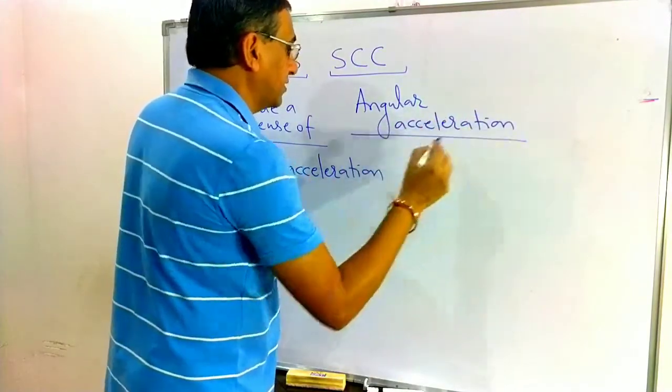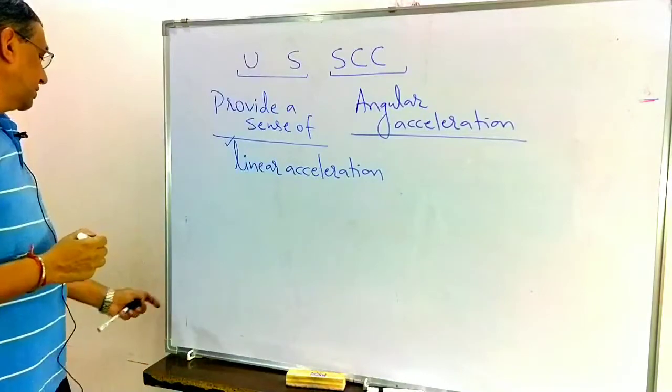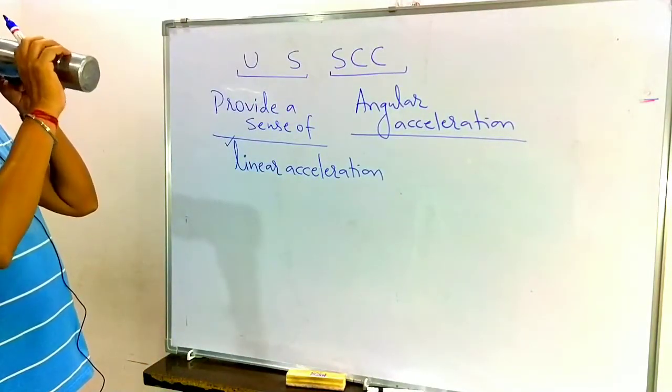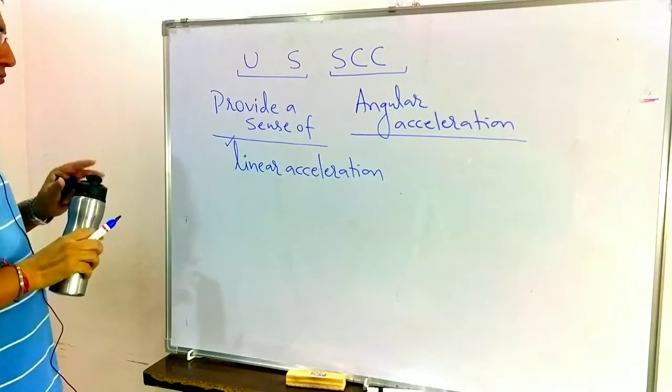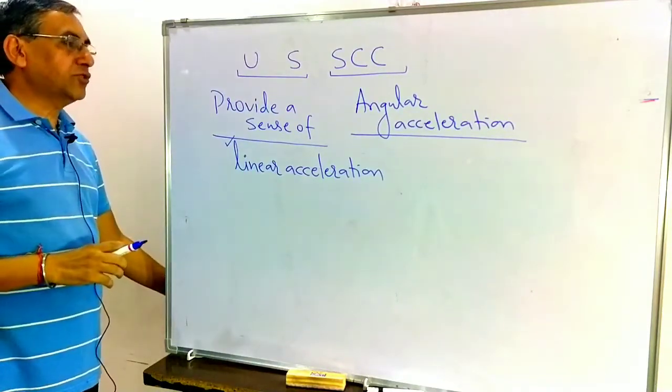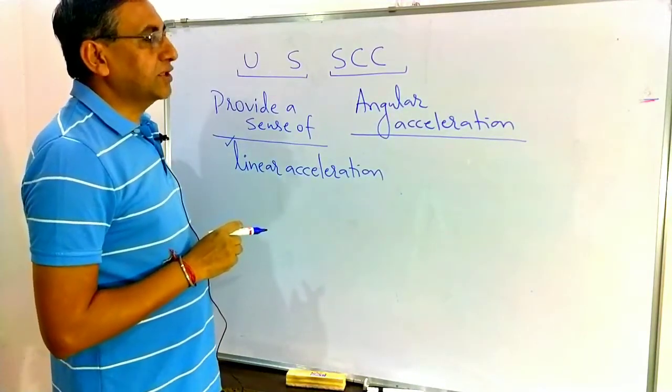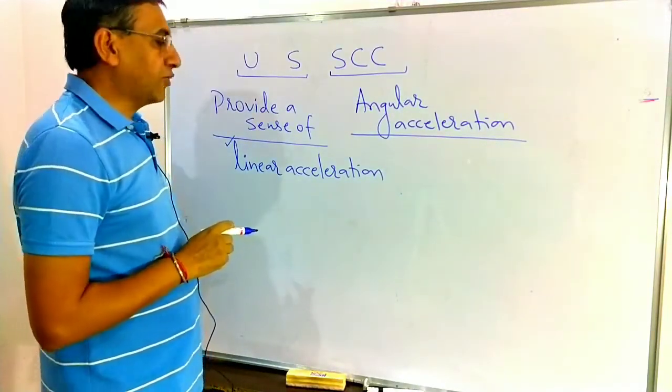I think you are getting it better because you are a student of physics here. So that is the linear acceleration and angular acceleration.